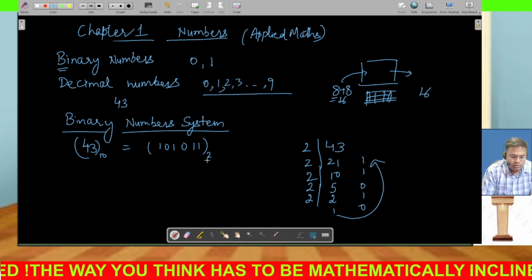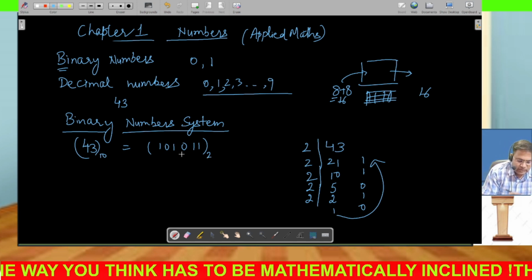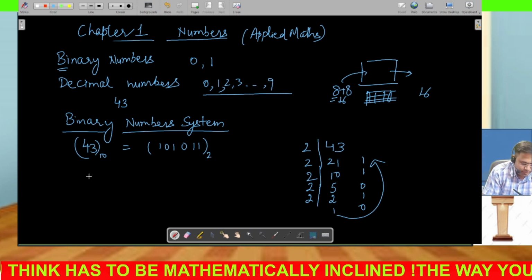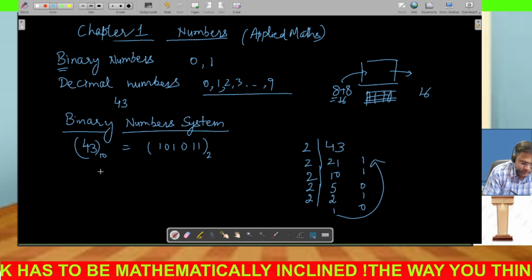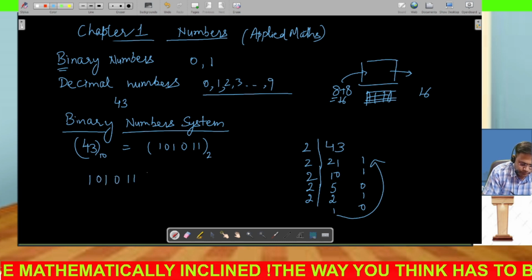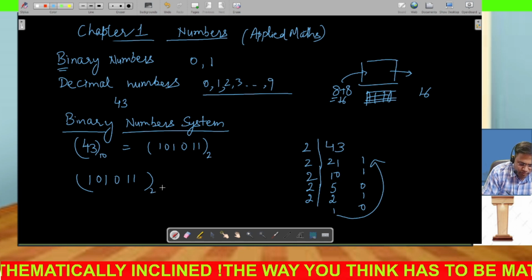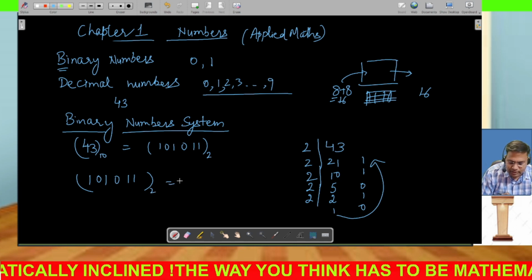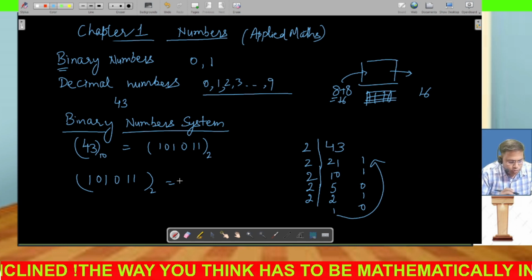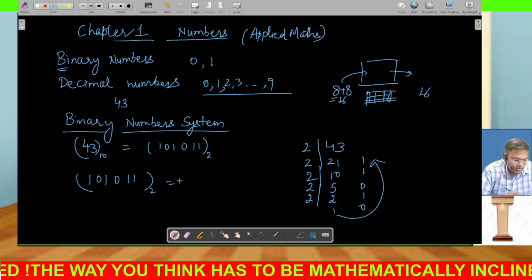So again we can do the vice versa. We can check whether this answer is correct or not. So you see how to convert. Like I am taking one of the numbers, let's say this number I am taking again, 101011, and I want to convert that number again into the decimal number system. So you see, if I convert, the answer should be 43. And how can it be received?